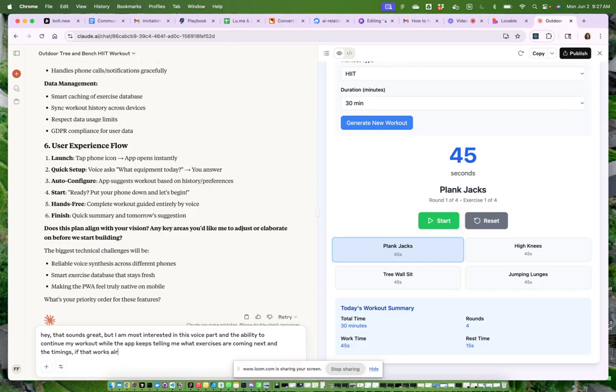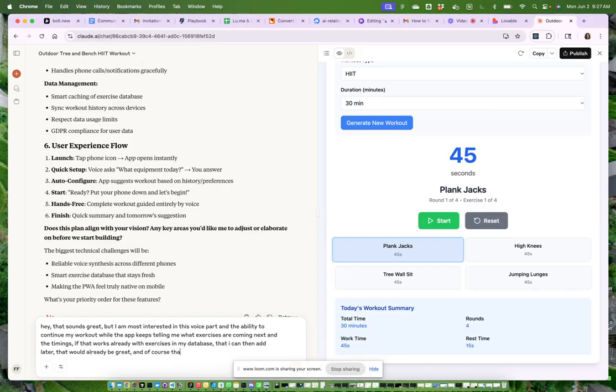If that works already with exercises in my database that I can then add later, that would already be great.